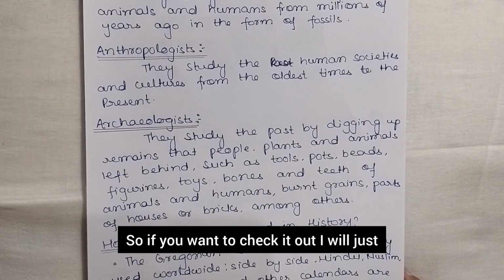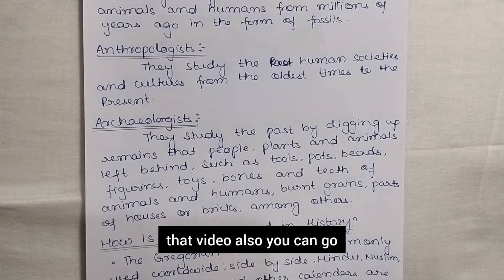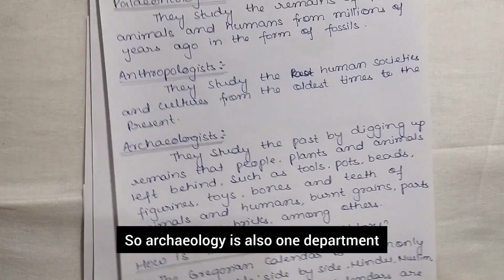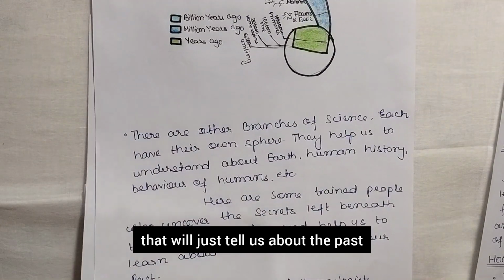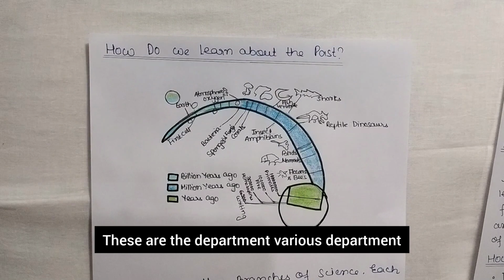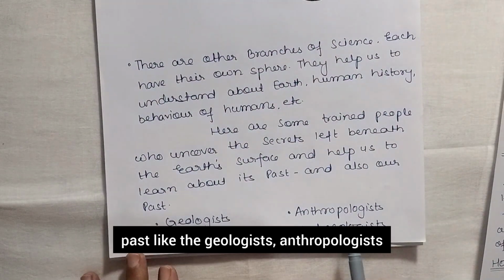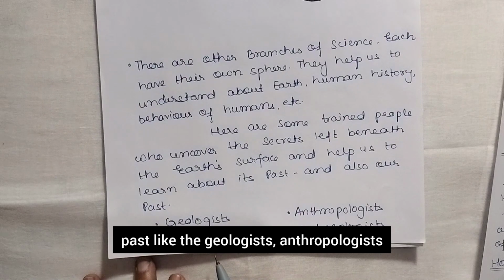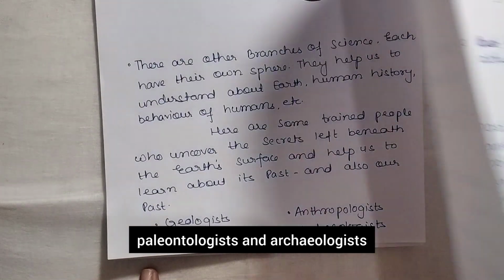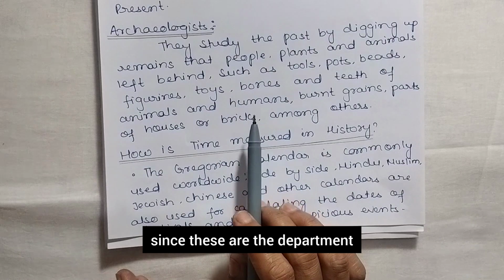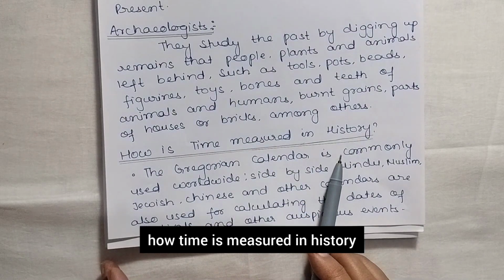If you want to check it out, I will give you the link of that video also. You can go and check that one also. So these are the various departments that tell us about the past, like the geologists, anthropologists, paleontologists and archaeologists, right?